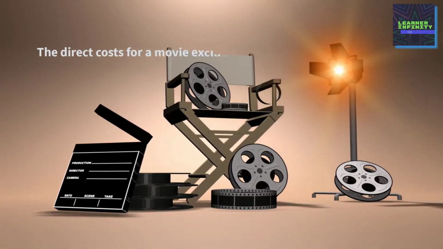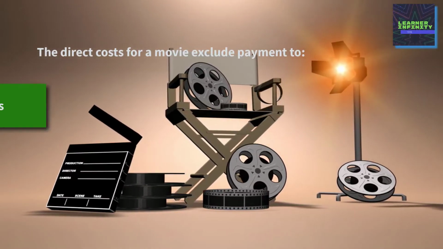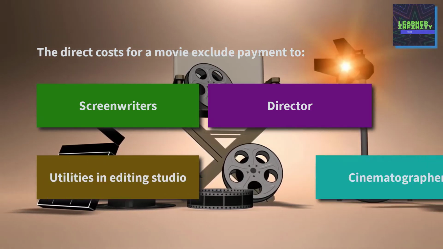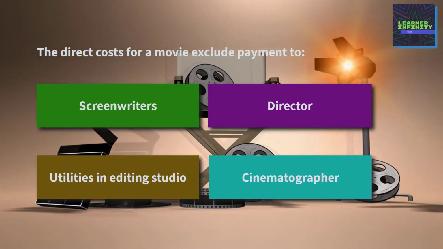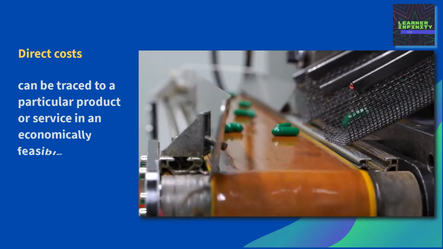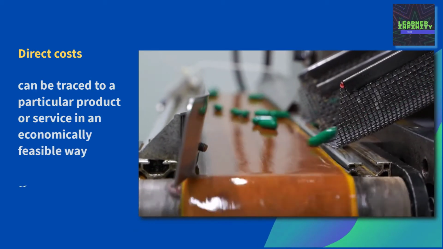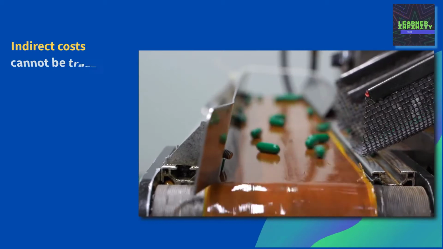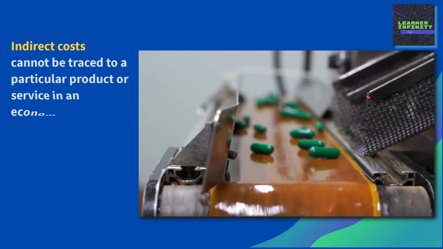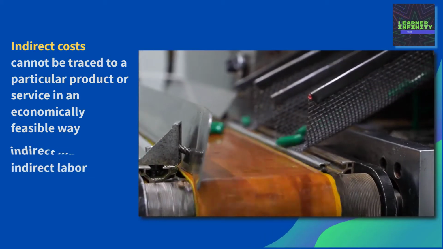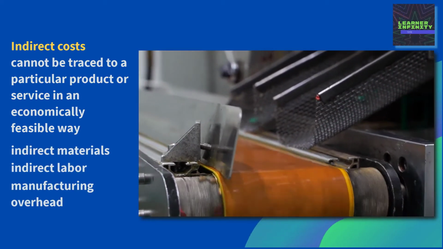The direct costs for a movie exclude payment to screenwriters, director, utilities in editing studio, or cinematographer. Let's compare direct costs and indirect costs. Direct costs can be traced to a particular product or service in an economically feasible way. They include direct materials and direct labor, while indirect costs cannot be traced to a particular product or service in an economically feasible way. Examples are indirect labor, indirect materials, and manufacturing overhead.